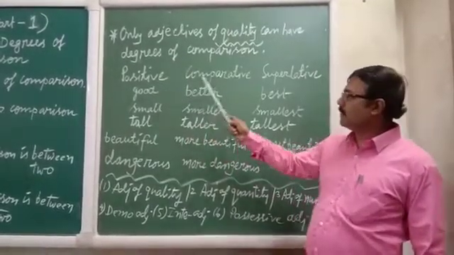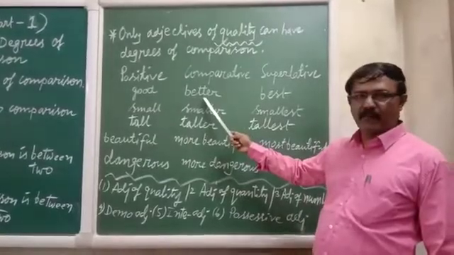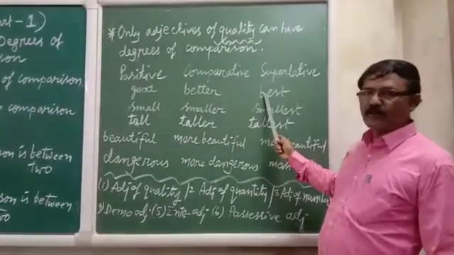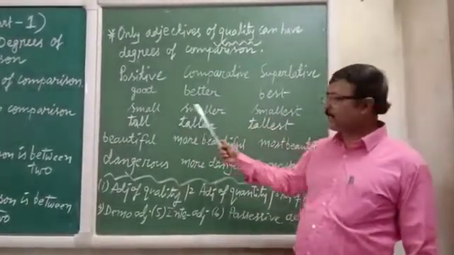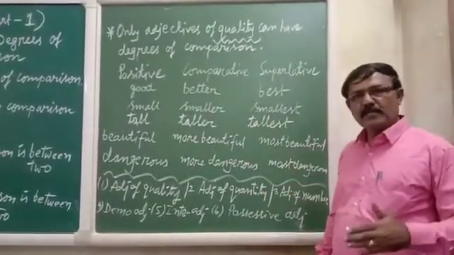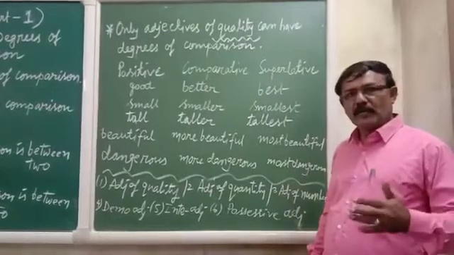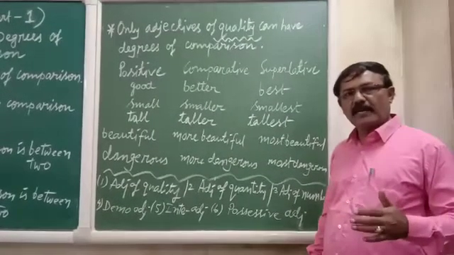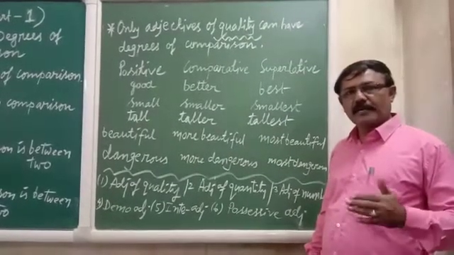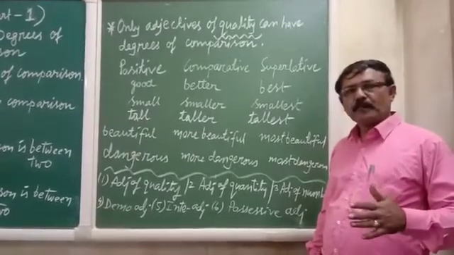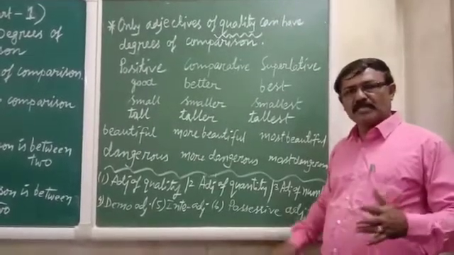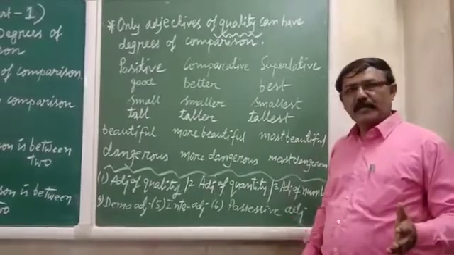Positive adjective, this is better, second form, and the best is third form. Again, this is first form, second form, third form, and we can change one form to another form. This is called the degree of comparisons. And I hope that you have understood this, and I will explain more things about these adjectives or degrees later on. And today that's all.